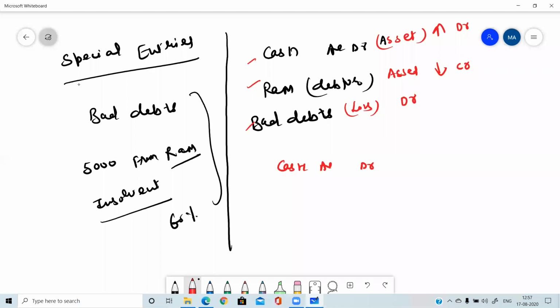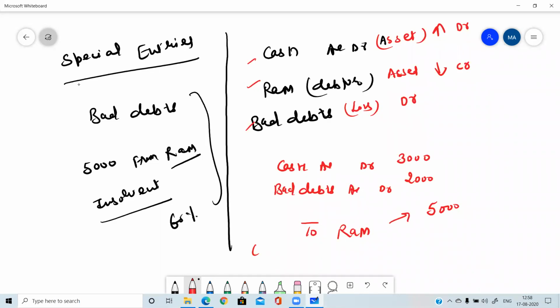Cash account debit, bad debts account debit, to Ram. So could you please tell me the amount? What amount of cash is Ram paying? Please tell me the amount. Yes, 60% of 5,000. Yes, 3,000 he has paid, 2,000 has become bad debts, and total 5,000 we were supposed to take from him.